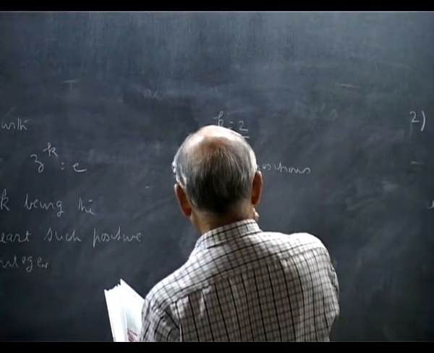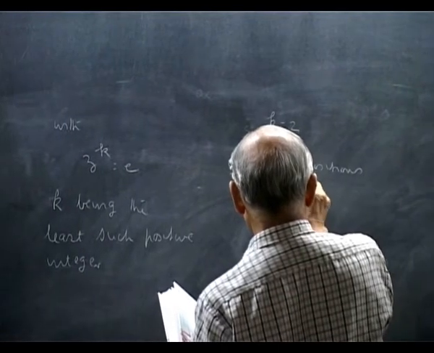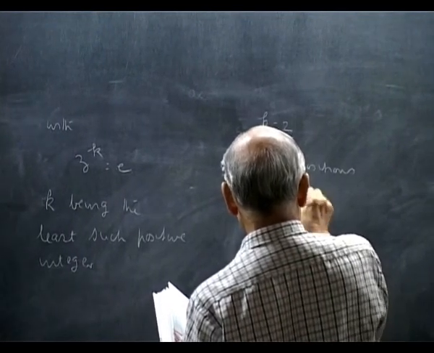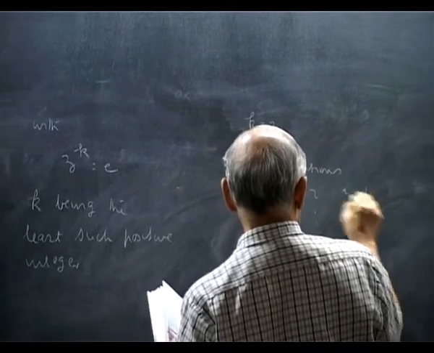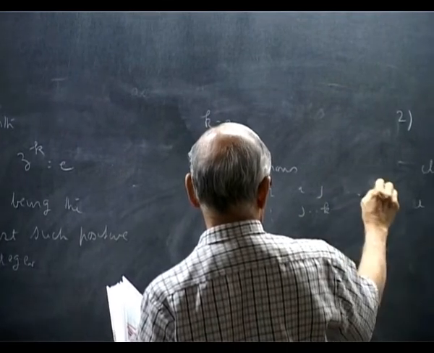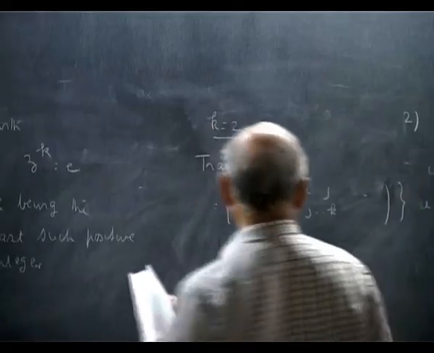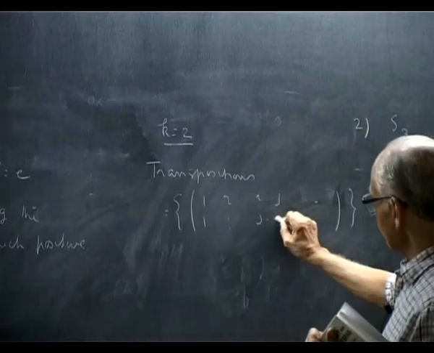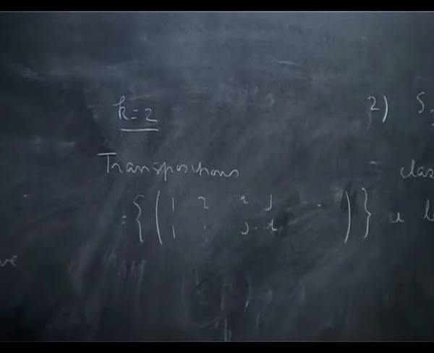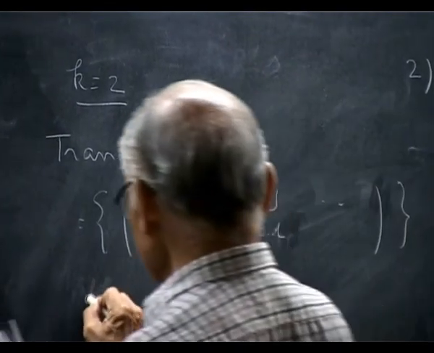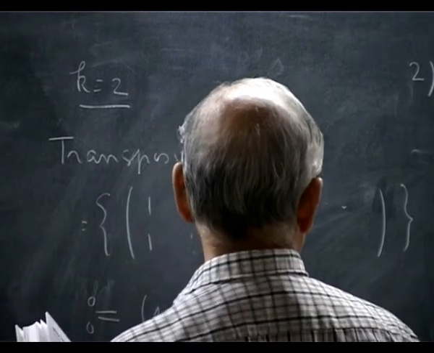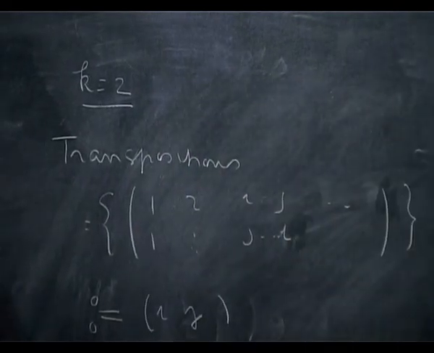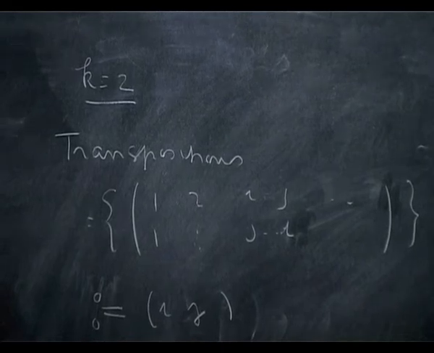It will be of the form 1, 1, 2, 2, etc. Then you have ij, ji. We write this as (ij), understanding that the rest are not touched.